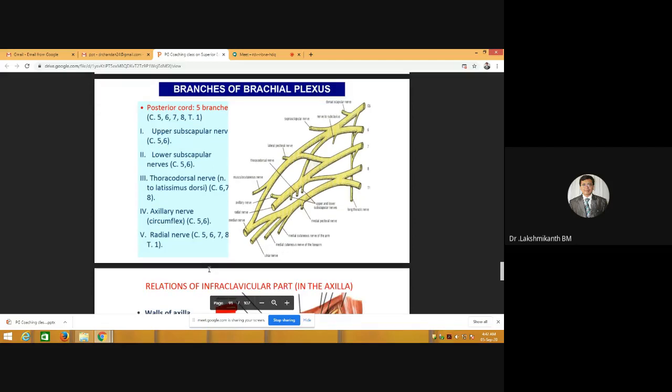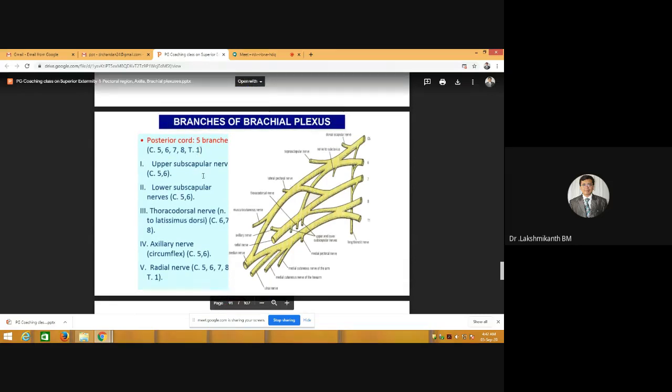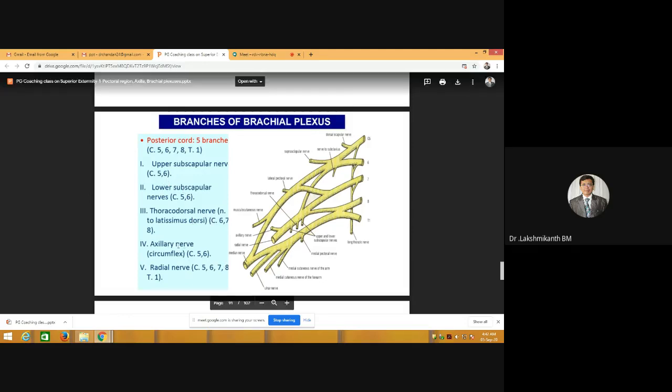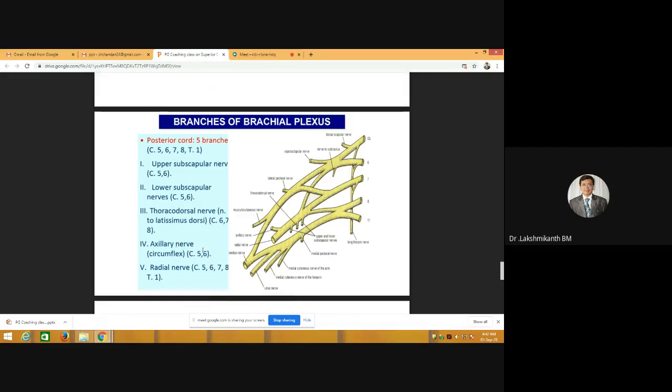Okay, fine. So upper subscapular and lower subscapular, both of them will supply subscapularis, whereas the lower subscapular nerve will also supply the teres major. And next you have the thoracodorsal, it will supply the latissimus dorsi. Axillary nerve will supply not only the deltoid, it will also supply minor branches to the teres minor. So this axillary nerve will have two divisions. One is anterior division, another one is posterior division.